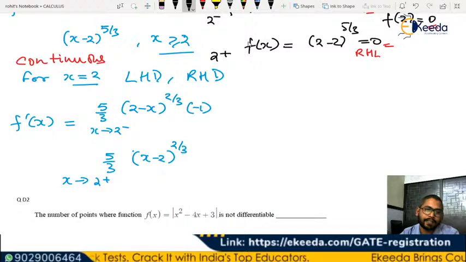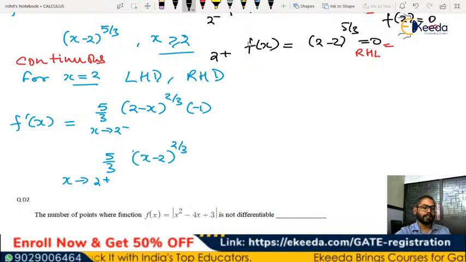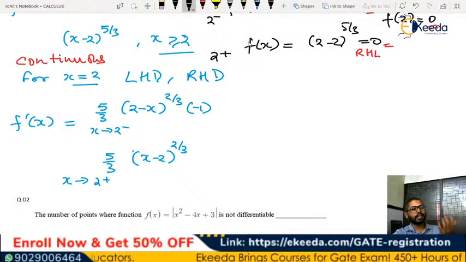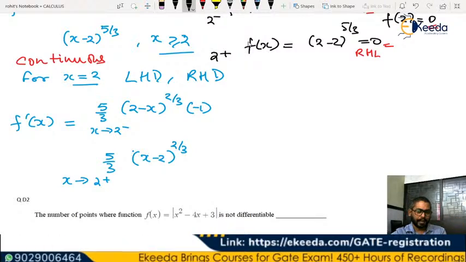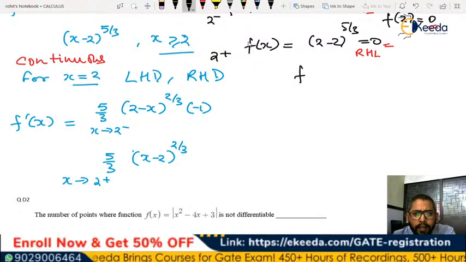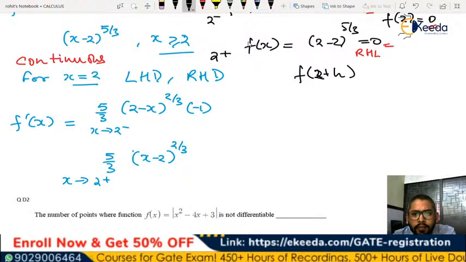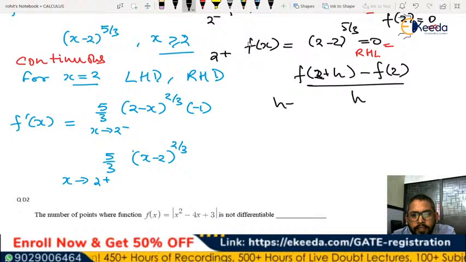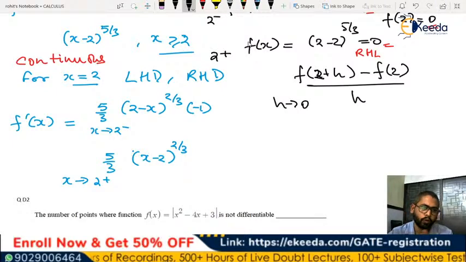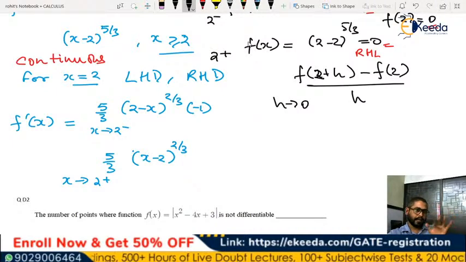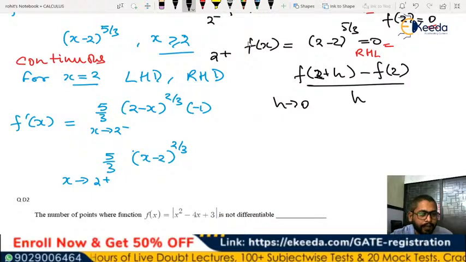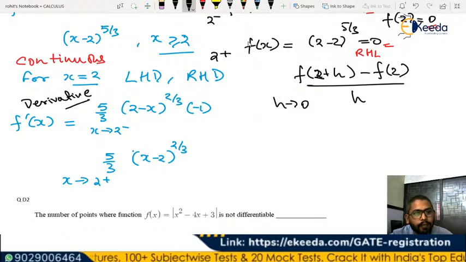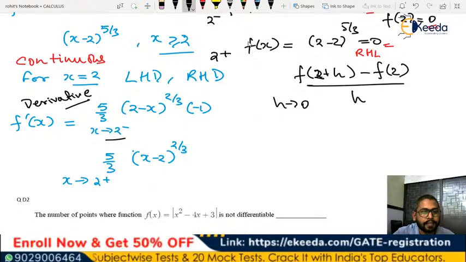Instead of doing the conventional method, which is f of x naught plus h minus f of x naught divided by h, where h tends to 0, you can apply that method also, right? f of 2 plus h minus f of 2 divided by h for h tends to 0. You can apply this also. But what I am doing is, for the left hand and the right hand, I am putting the limit on the derivative and taking the limit for x tends to 2 minus, x tends to 2 plus.